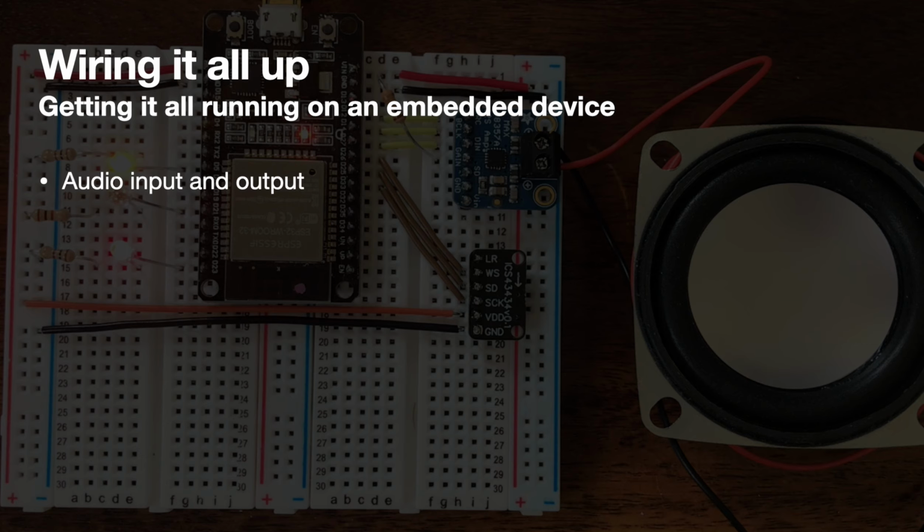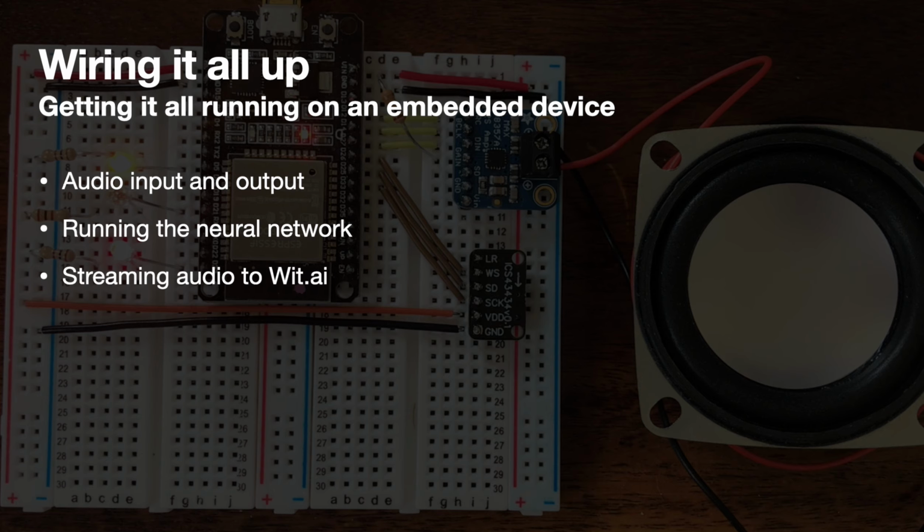We'll cover audio input and output, running the neural network, streaming audio to Wit AI, and processing the results from Wit AI. With these steps, we'll create a complete working DIY Alexa.